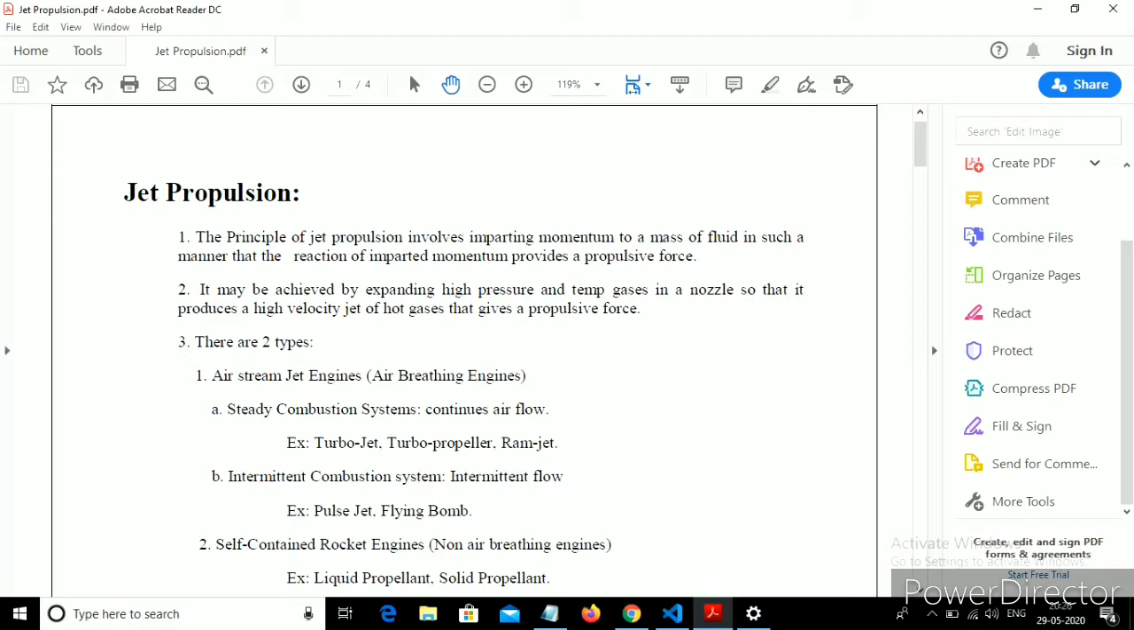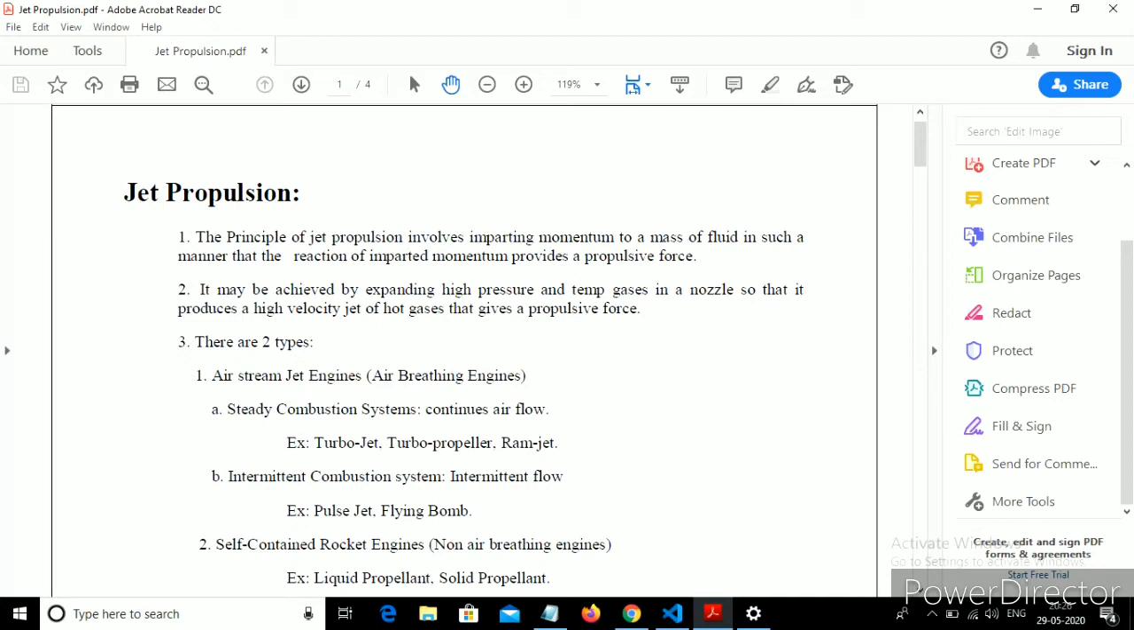There are two types. Number one is airstream jet engines. Airstream jet engines are again divided into two types. First, the steady combustion system. In the steady combustion system, the air is continuously drawn from the atmosphere into the combustion chamber, and combustion takes place continuously, and the hot gas liberated after combustion continuously expands through the nozzle. So this is called the steady combustion system.